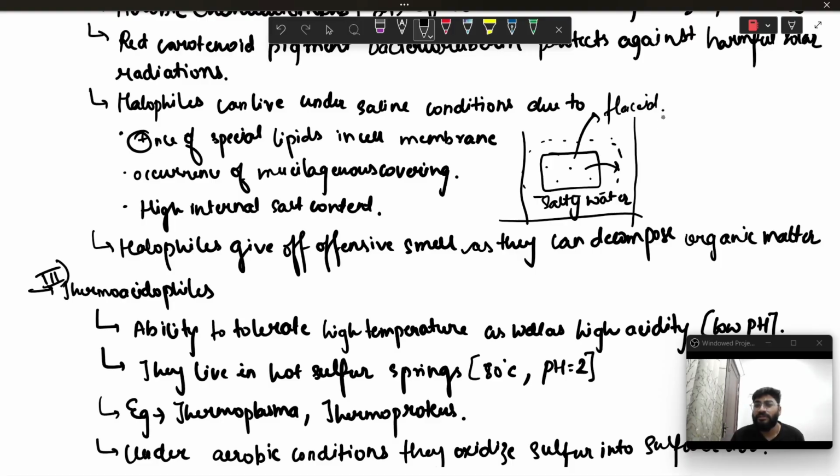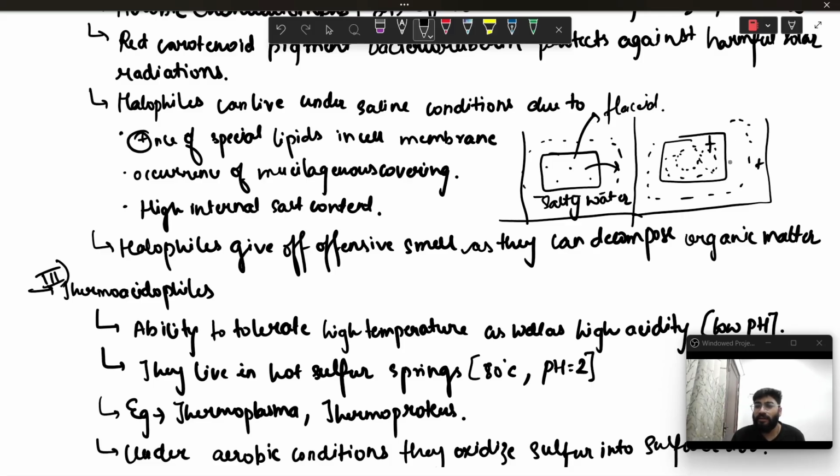So what exactly is happening with halophiles is that this bacteria already has a lot of internal salt content inside it. So when there is salt content outside, it is matching, almost a similar amount of salt content inside and the same amount of salt content outside.